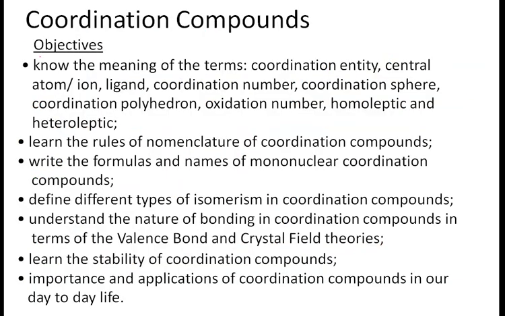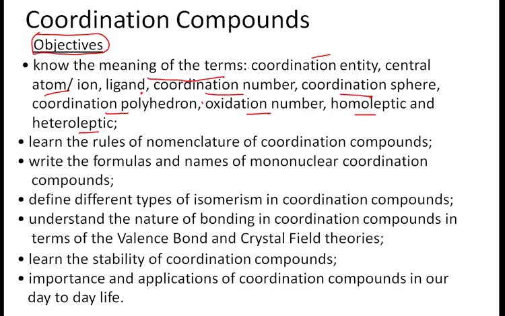Now first of all, we'll discuss the objectives. What will be the outcome of this chapter? After completion of this chapter, you will know the meaning of certain terms such as coordination entity, central atom or ion, ligands, coordination number, coordination sphere, coordination polyhedron, oxidation number, homoleptic and heteroleptic complexes, right?